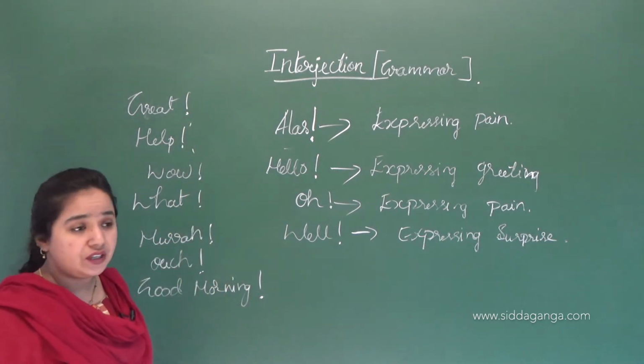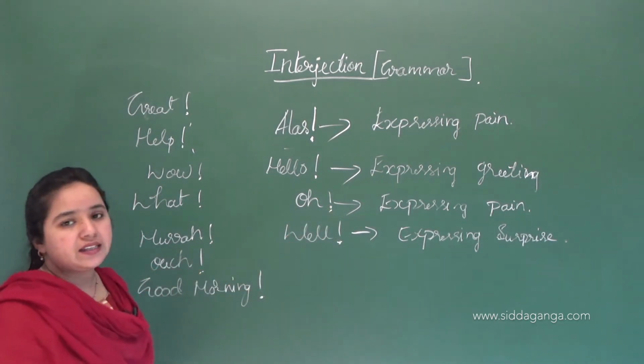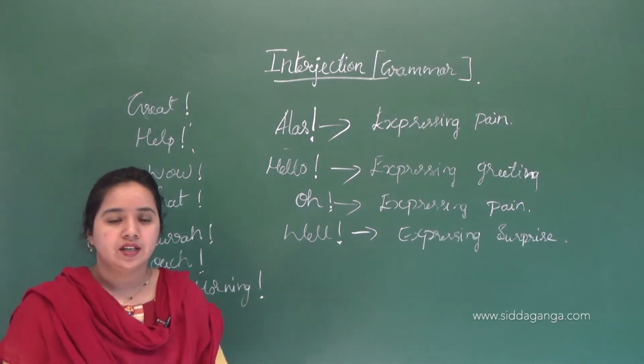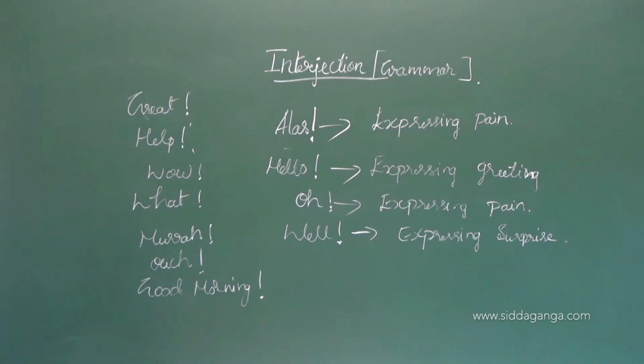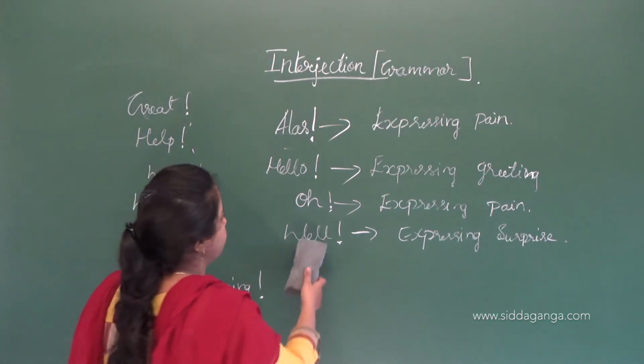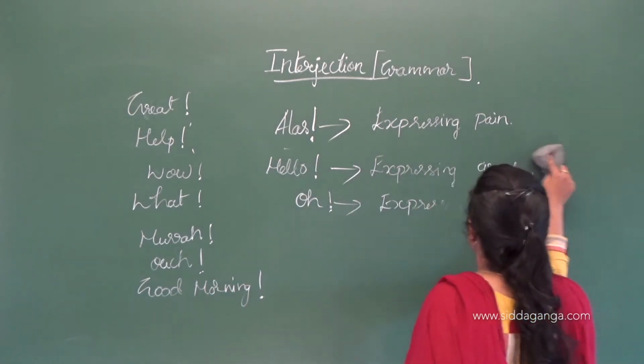If you see these words, there is an exclamation sign, which means these words are called interjections. Here there are some sentences in which these words are used. Let's see the sentences.